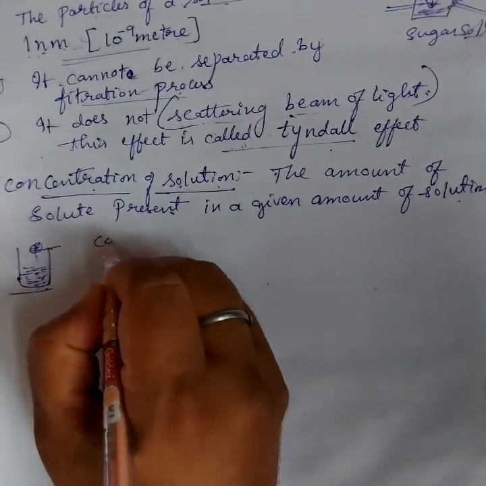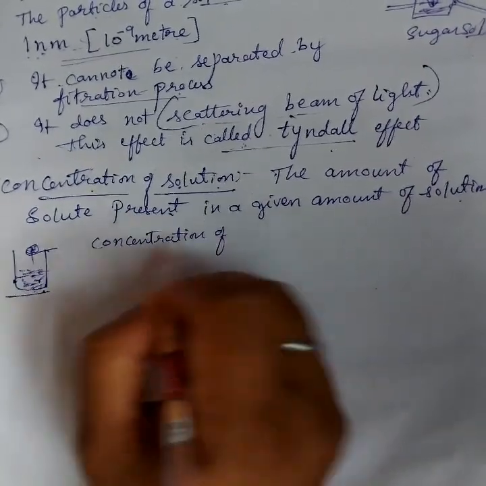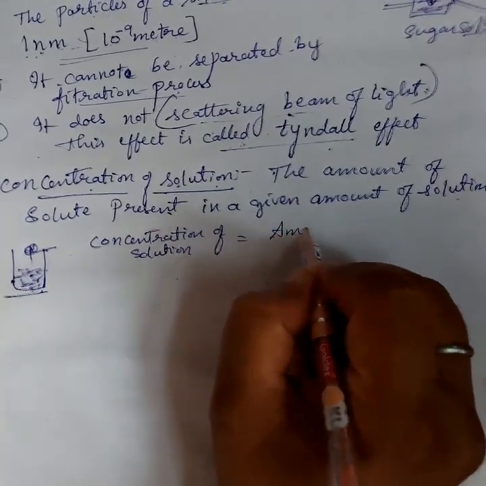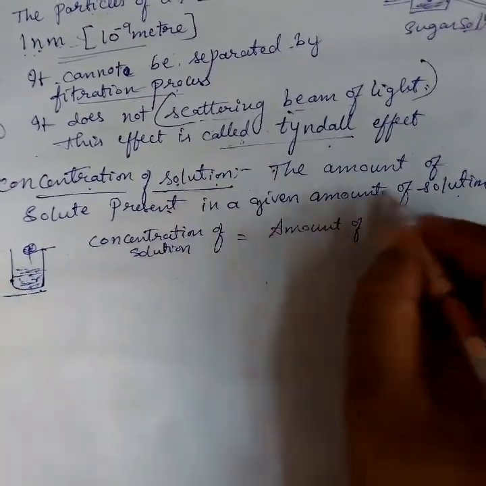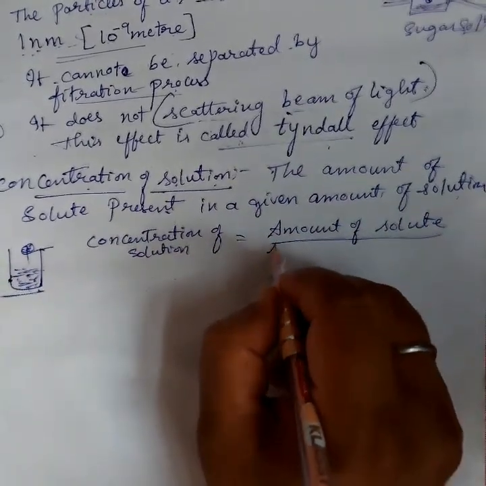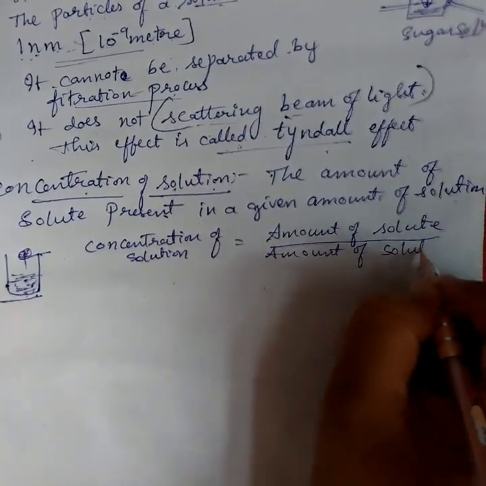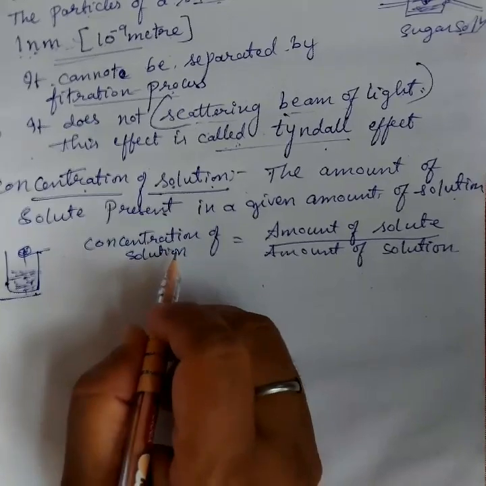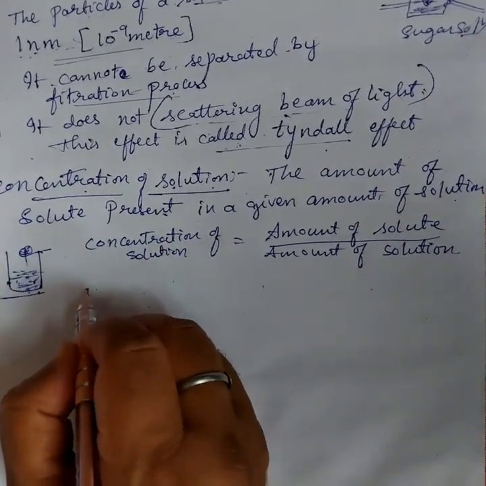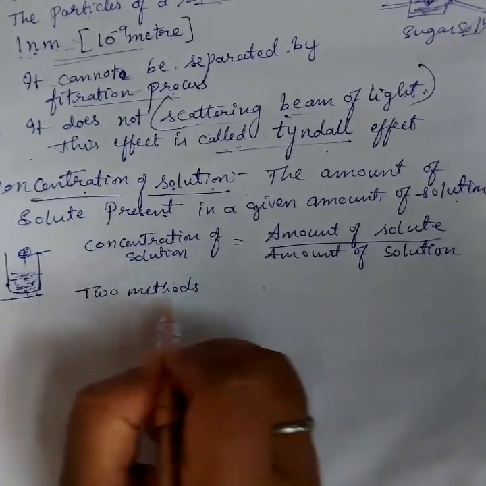So we can write the formula also. Concentration of solution is equal to amount of solute upon amount of solvent or amount of solution. Okay, there are two methods to find out the concentration of solution.